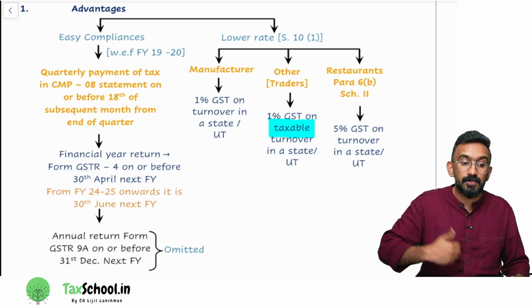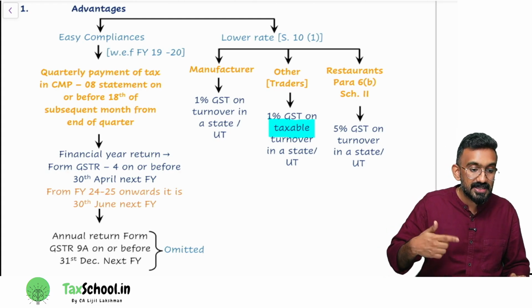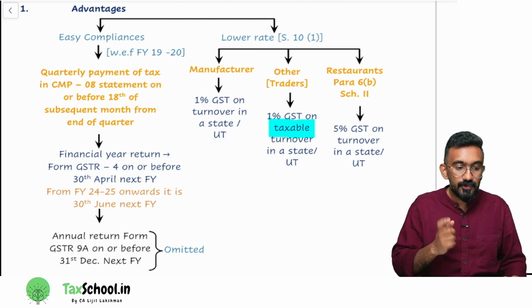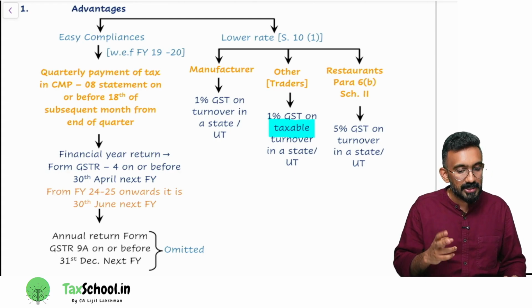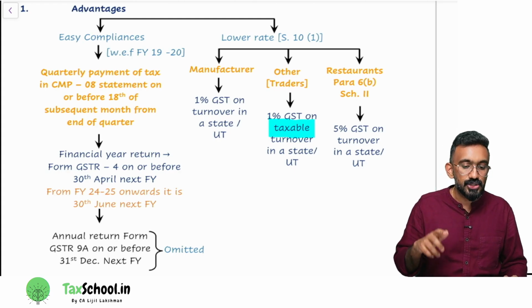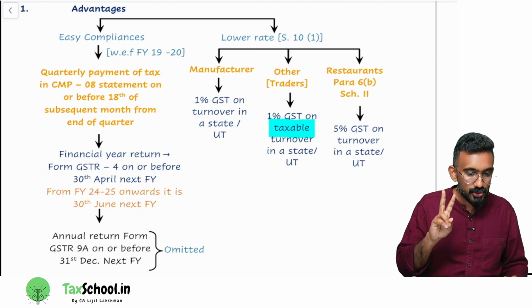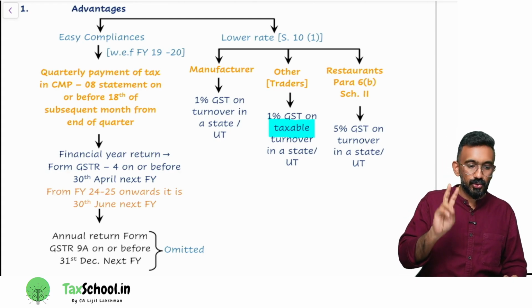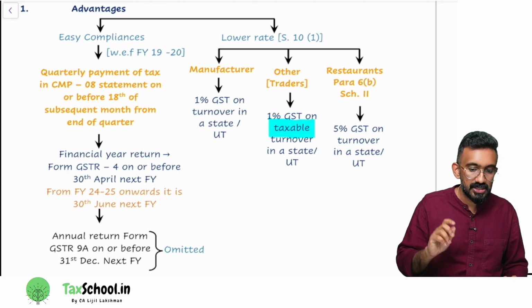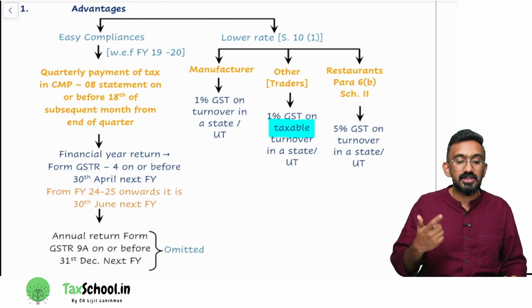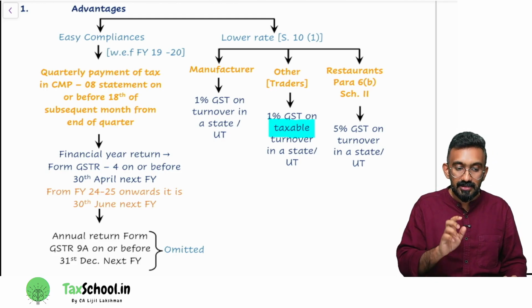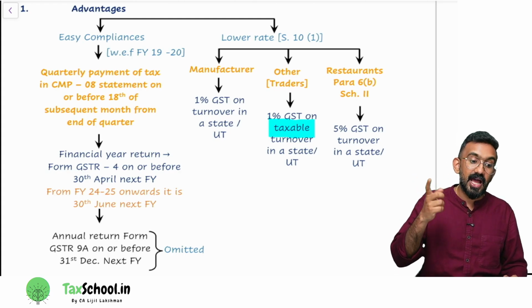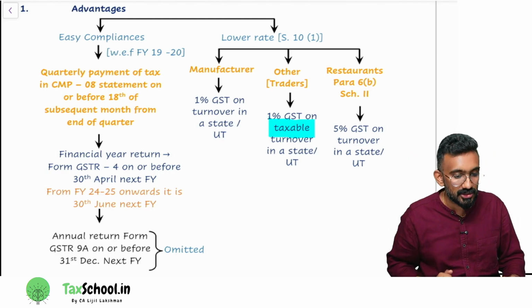Whoever did not opt for composition levy scheme, you now call them the regular scheme or normal scheme. If you're on a normal scheme, can you tell from the chart book how many returns you are required to submit in GST? On a monthly basis, 2 returns: GSTR 1 and GSTR 3B. These are the 2 returns that you need to submit monthly, which makes your annual number of returns 2 returns a month into 12, that makes it 24 returns. Plus an annual return makes it 25 returns in total.